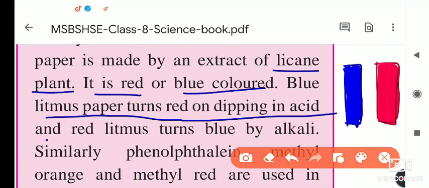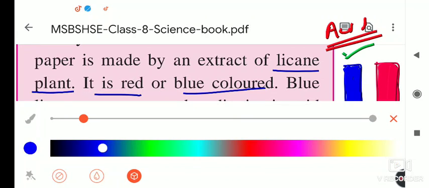What they told you: blue litmus paper turns red. If we put the blue litmus paper in the acidic solution, then it turns red. The part that you dip inside the acid turns red in color. In acid, blue litmus paper turns red, and in base, red litmus paper turns blue.